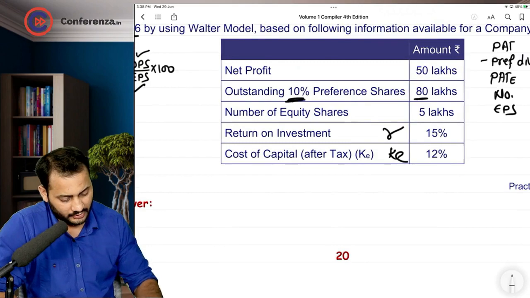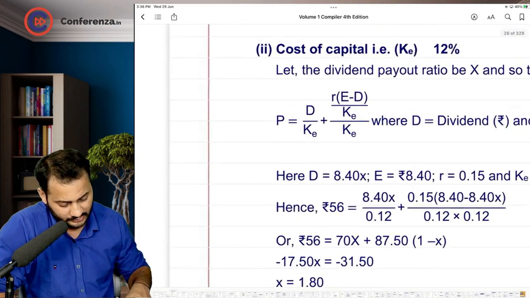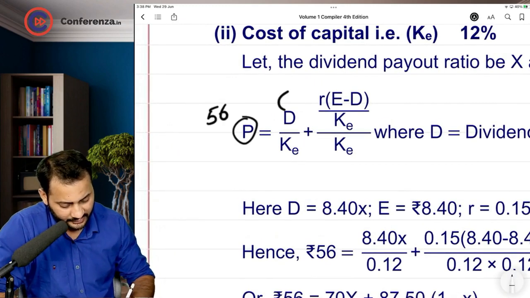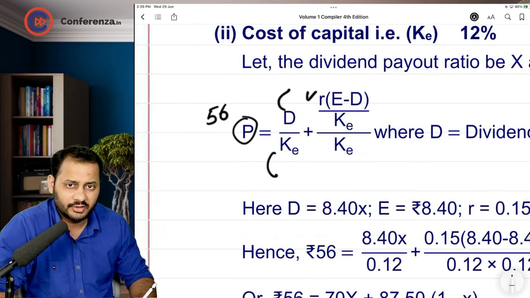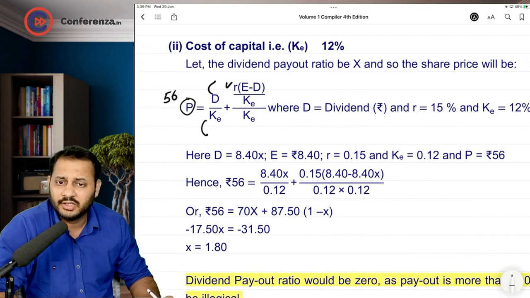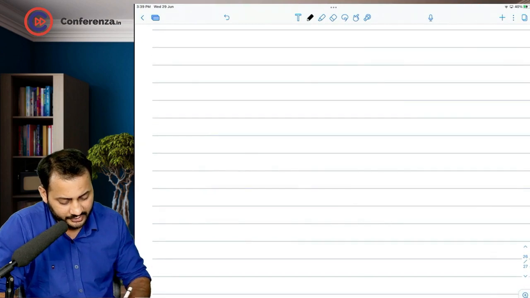See, the formula is this. Now you have this price which is 56, dividend you have to calculate, cost of equity is given to you, and return on investment is also given to you. Now you need to solve this question. The equation should be solved and you will get the answer. I'm solving it on a different page. Have a look.